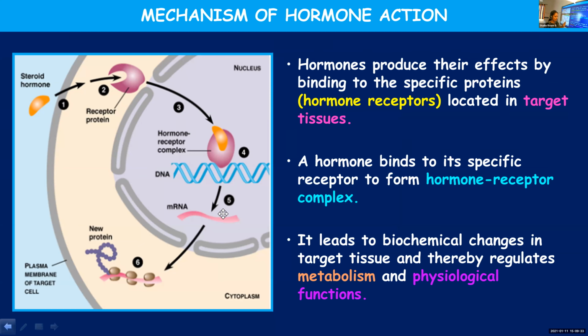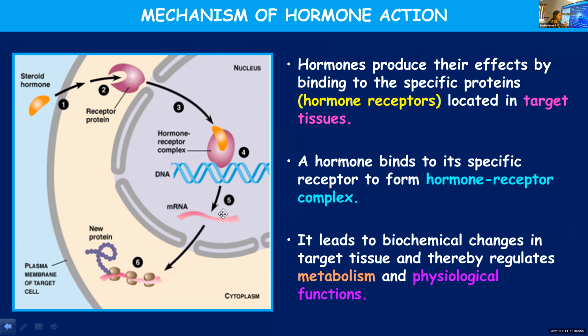Once again, I will repeat, hormones need to act on the target tissue. To facilitate this, they have some receptors present on the target tissue. So hormones will combine with those protein receptors and form a hormone receptor complex.